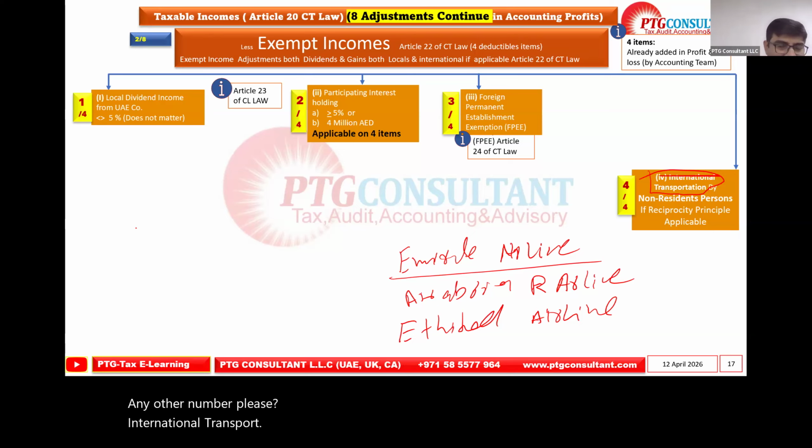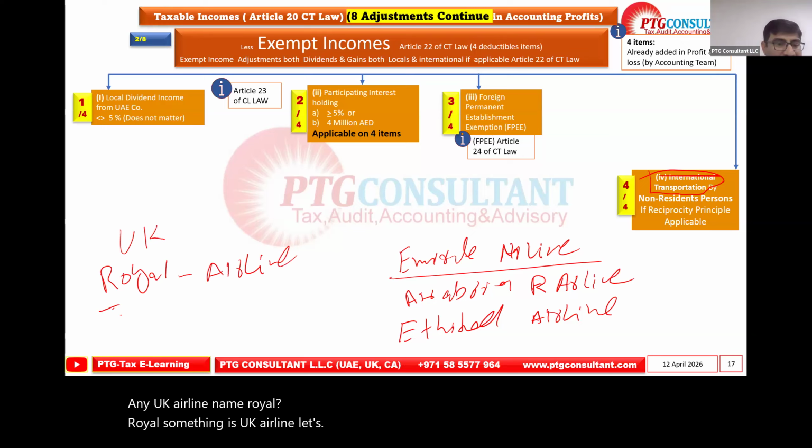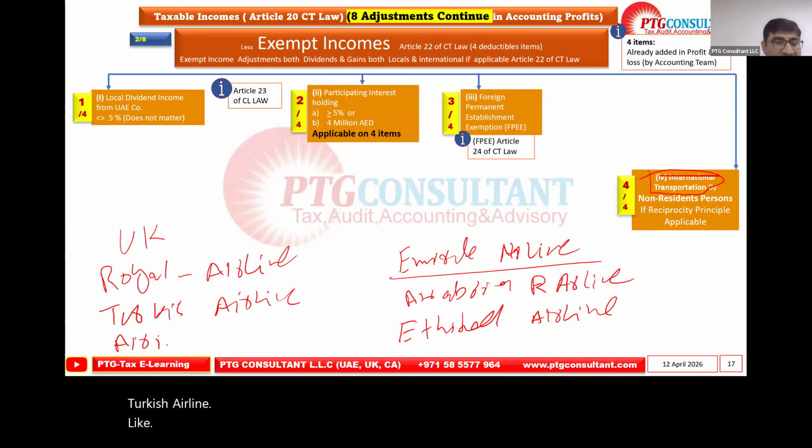We might say any UK airline name, Royal something is a UK airline. Like Turkish airline, like Air India.